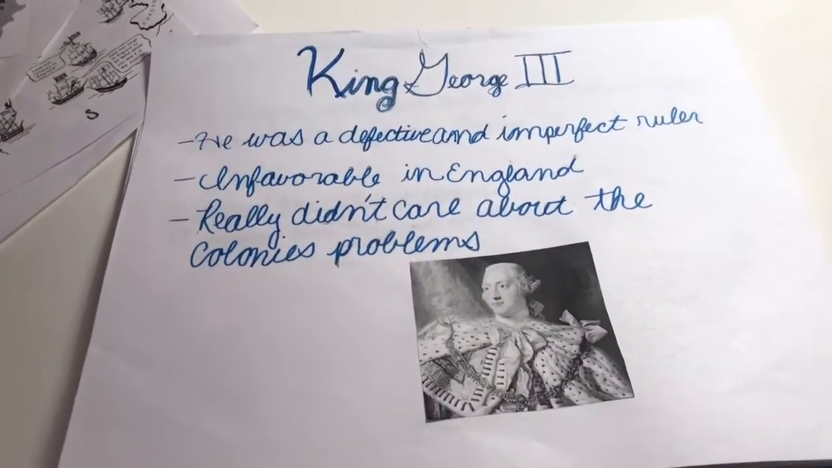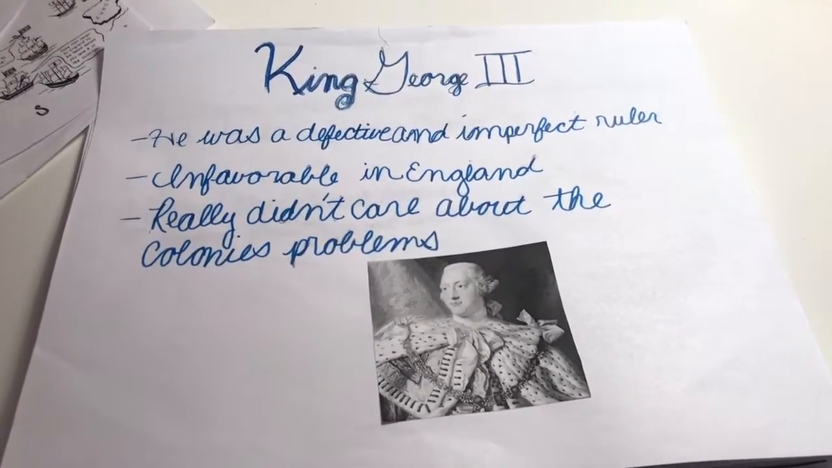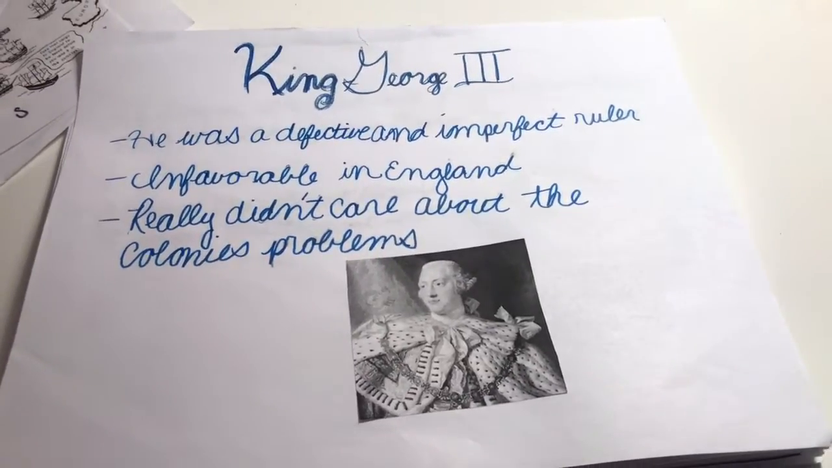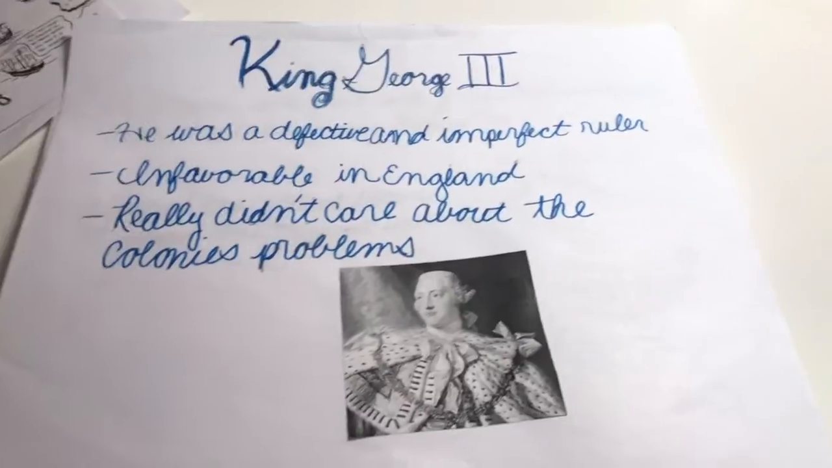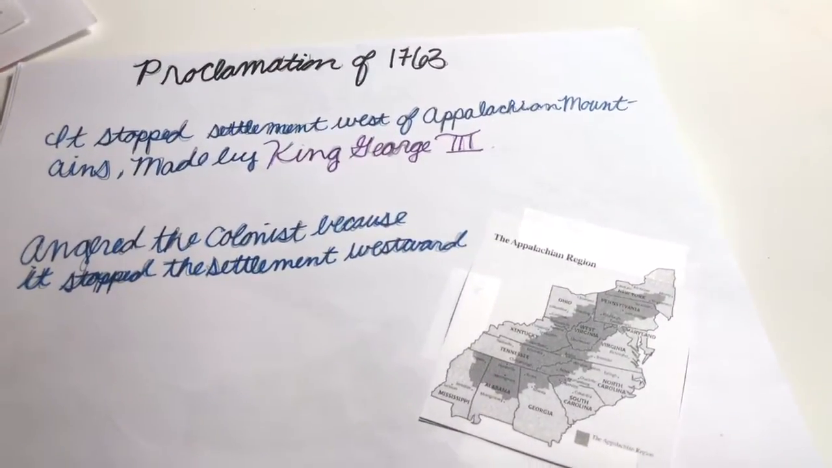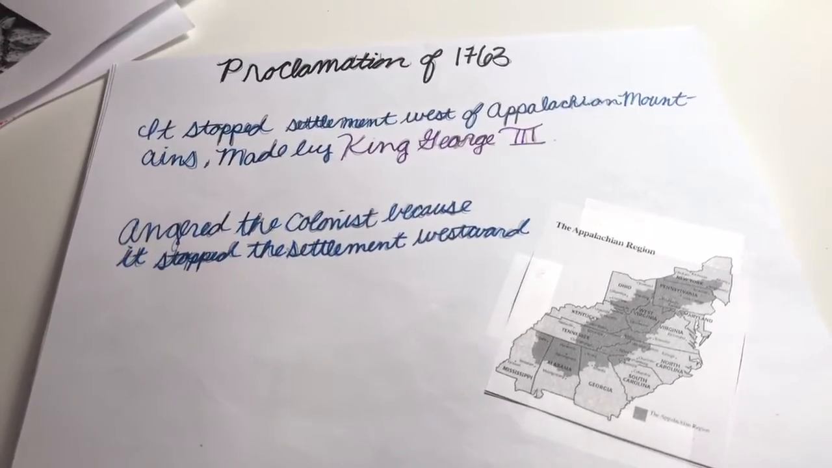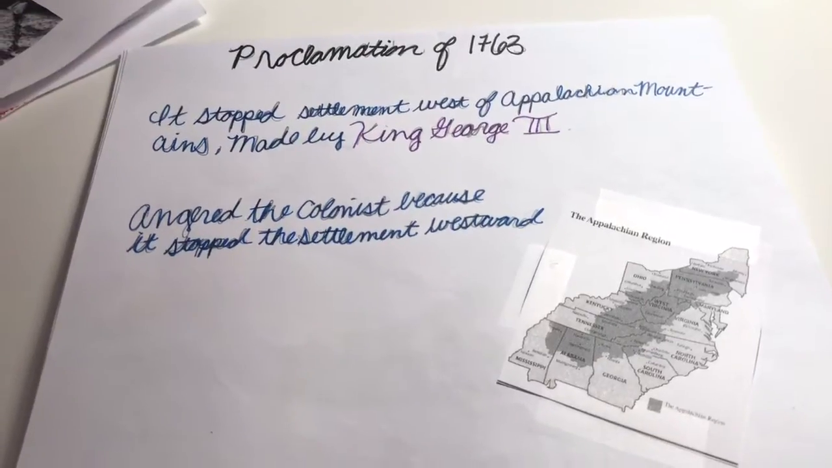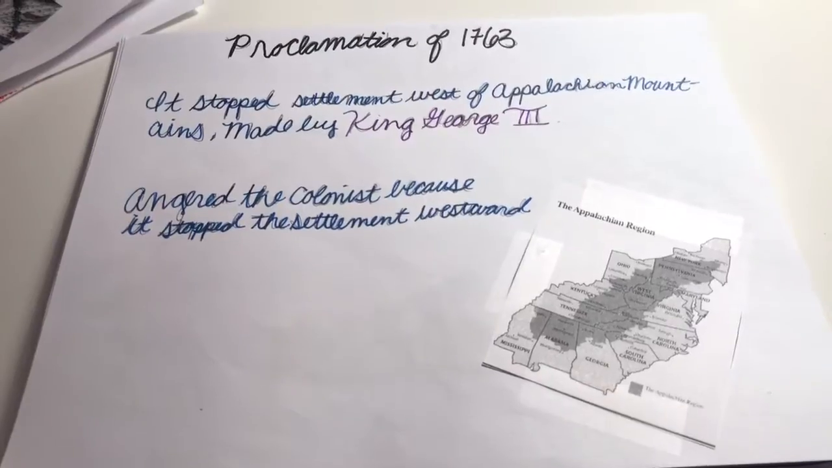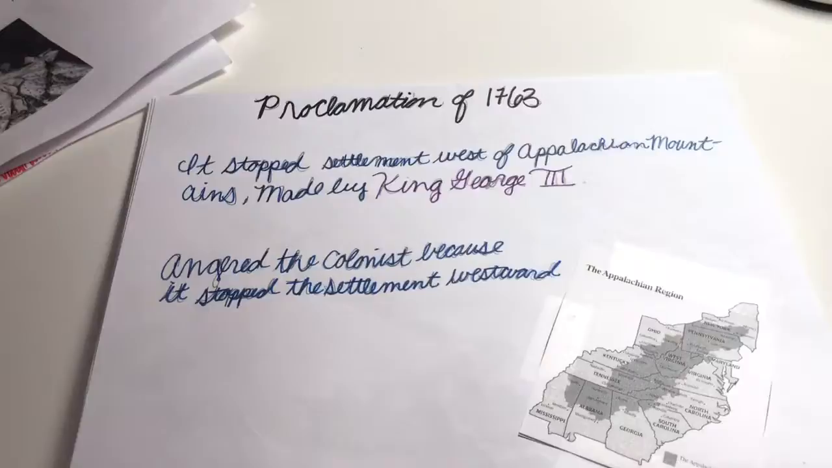King George III. He was a defective ruler. He was not liked in England, and he really didn't care about the colonies' problems. The Proclamation of 1763 stopped the settlement westward of the Appalachian Mountains. This really angered the colonists, because the ones who were already settled there had to move.